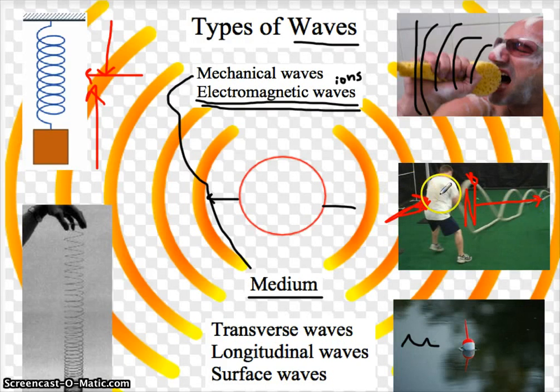The very first time he shook this, he went up, the ribbon went up, he went down, the ribbon went down, and this rope, the energy just kept going all the way through here. So whenever you have waves like that, where the motion is perpendicular to the direction, remember, perpendicular is not parallel, motion and direction are in opposite ways. That would be called a transverse wave.